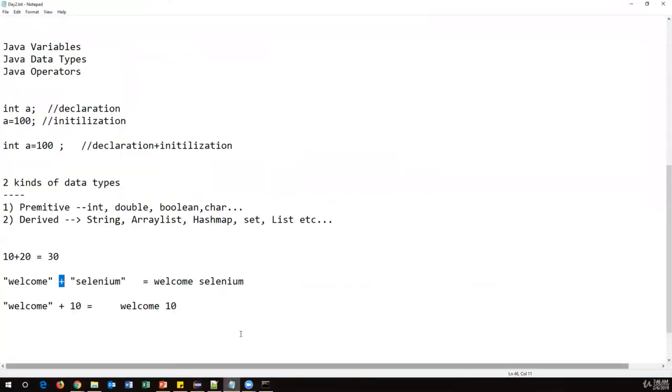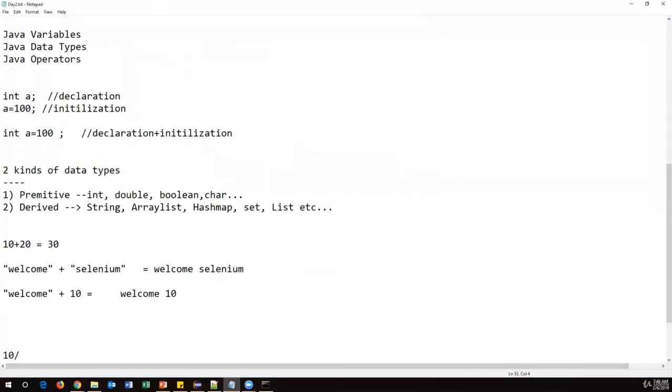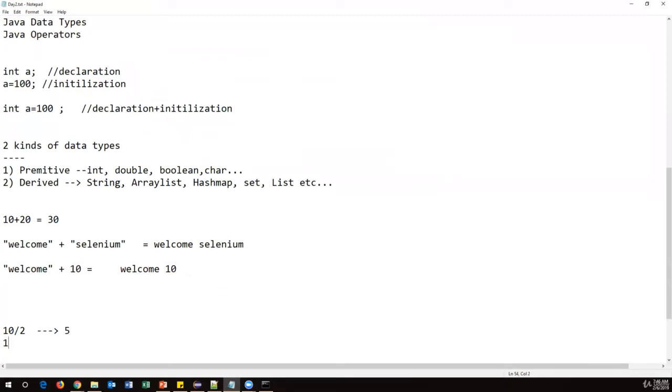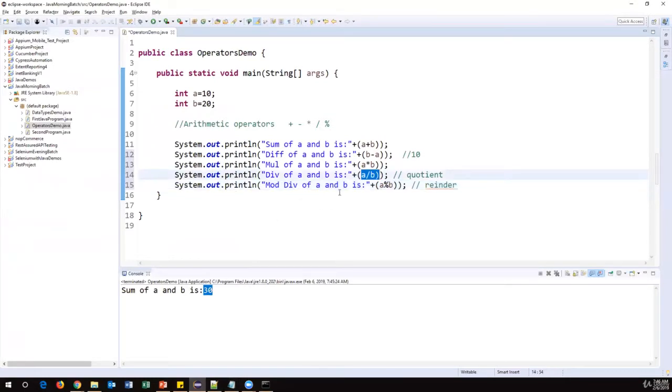So for example, when I say 10 divided by 2, okay, so here when I say 10/2, this will give you the quotient. So what is the quotient? 5 it will return. Okay, and when I say 10 percentile 2, this operator will give you the remainder as 0. So this is the difference between slash and percentile. One is for returning the quotient, the other is returning the remainder. So I've just used a/b, a percentile b. This will return the remainder.